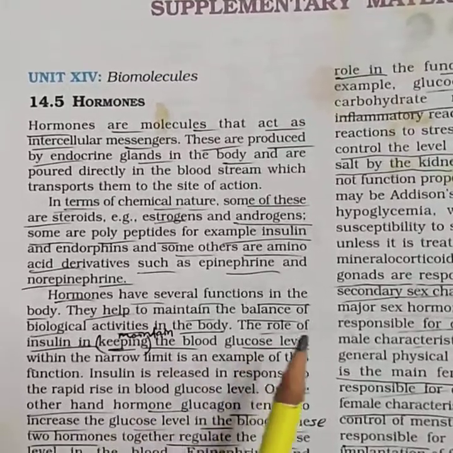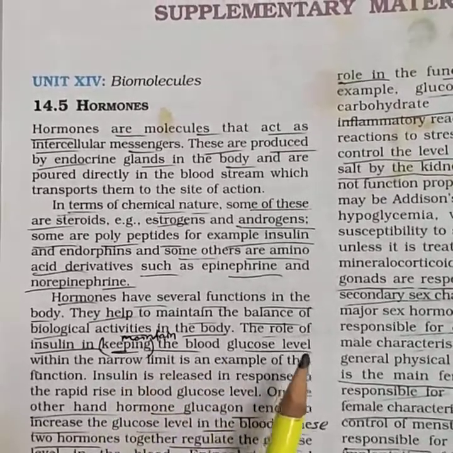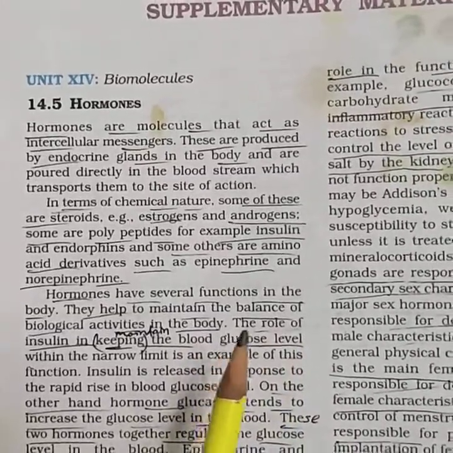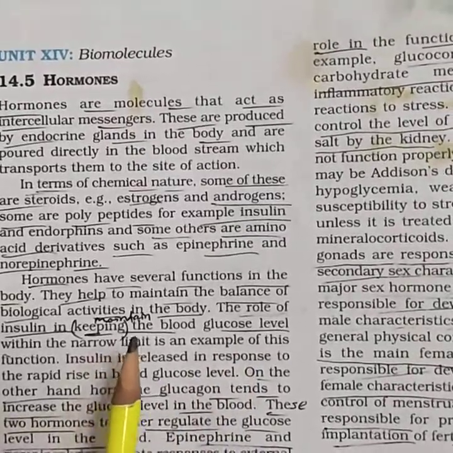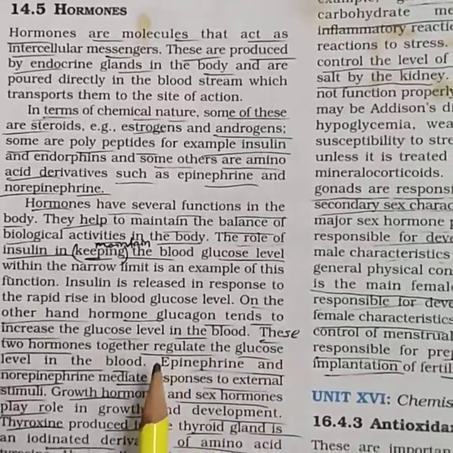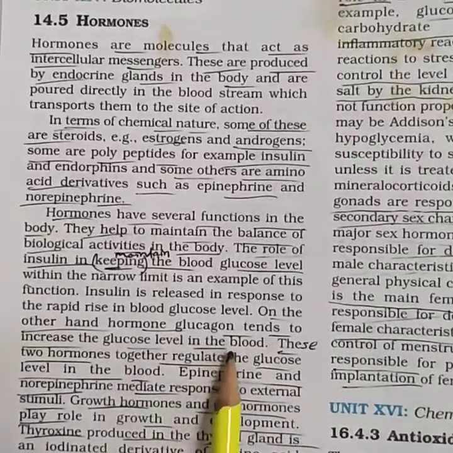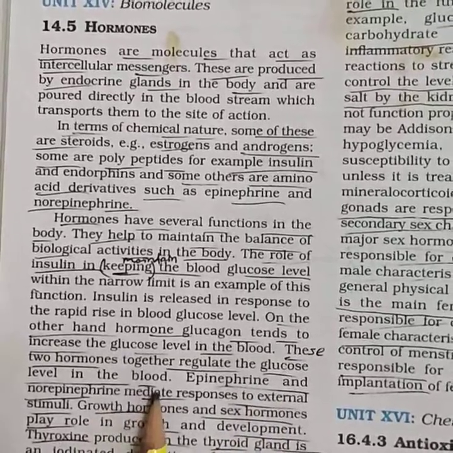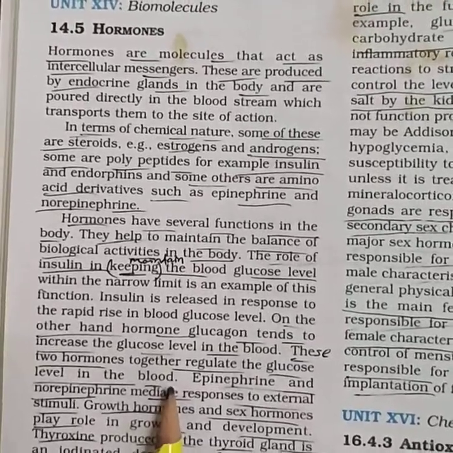The role of insulin is to maintain the blood glucose level, that is, the blood sugar level. They can ask what the role of insulin is. Insulin's role is to keep the blood glucose level or blood sugar level. Then the hormone glucagon tends to increase the glucose level in the blood. These two hormones together regulate the glucose level in the blood. Just follow the insulin role only. Insulin maintains the blood sugar level.